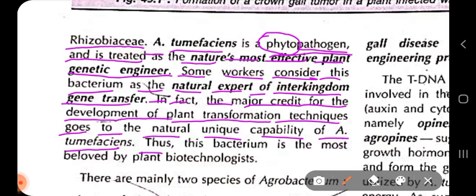That is why this bacterium is the most beloved by plant biotechnologists.